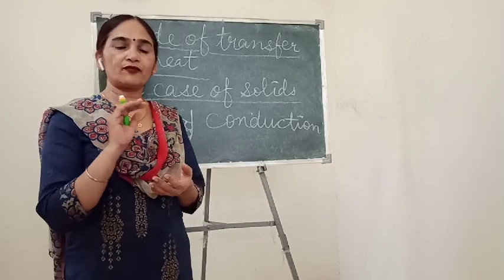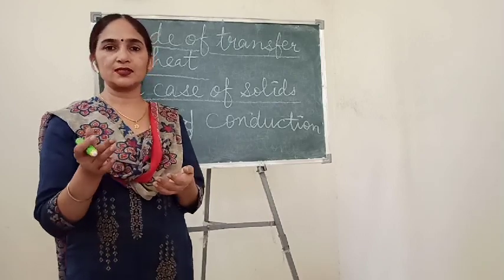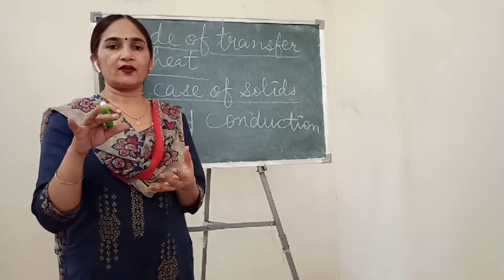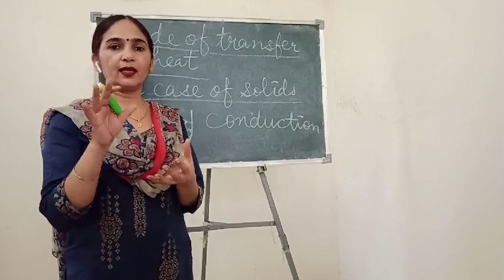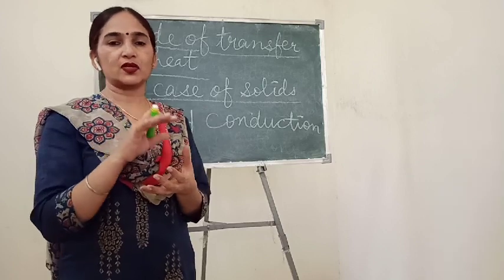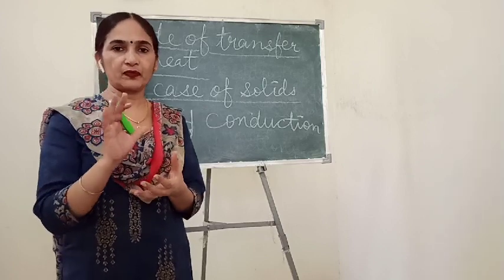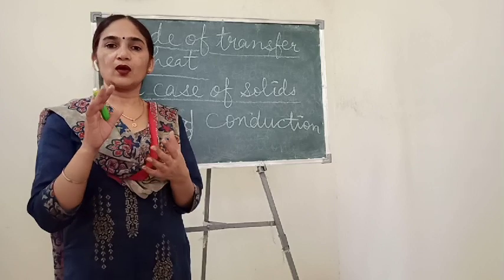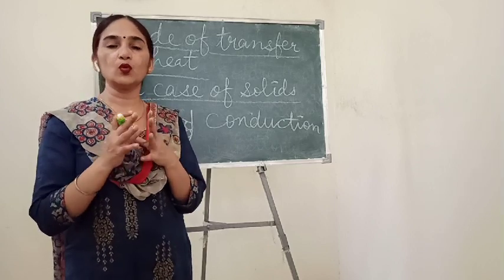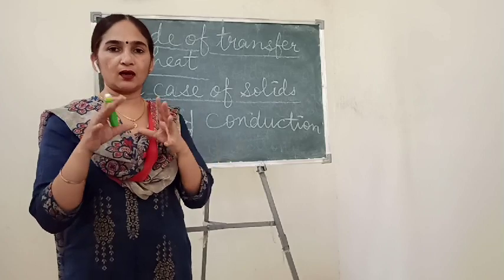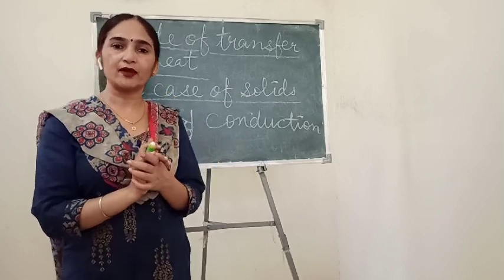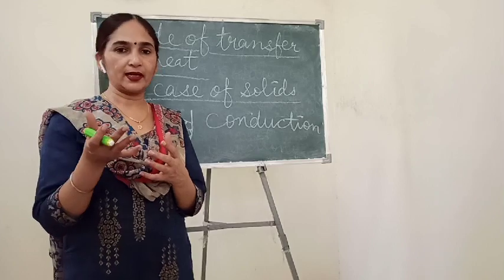And in case of the refrigerator also the same process is there. At the back of the refrigerator they made a coiling of copper, and that pipe-like structure also helps to remove the heat from the refrigerator, so that these appliances can be saved from overheating.